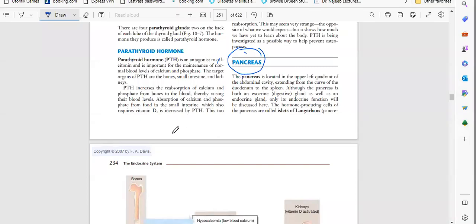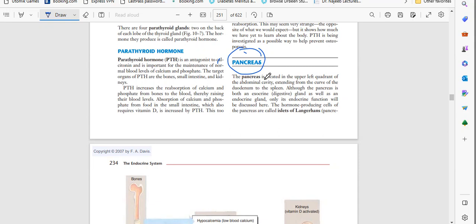So in the endocrine system, we have another organ, the pancreas, which is a very important organ situated below the stomach, in the upper quadrant of the left side. This is the right side, this is the left side. So on the left side, we have the pancreas, in the abdominal cavity. And around the pancreas we have the duodenum, the small intestine, as well as the spleen.